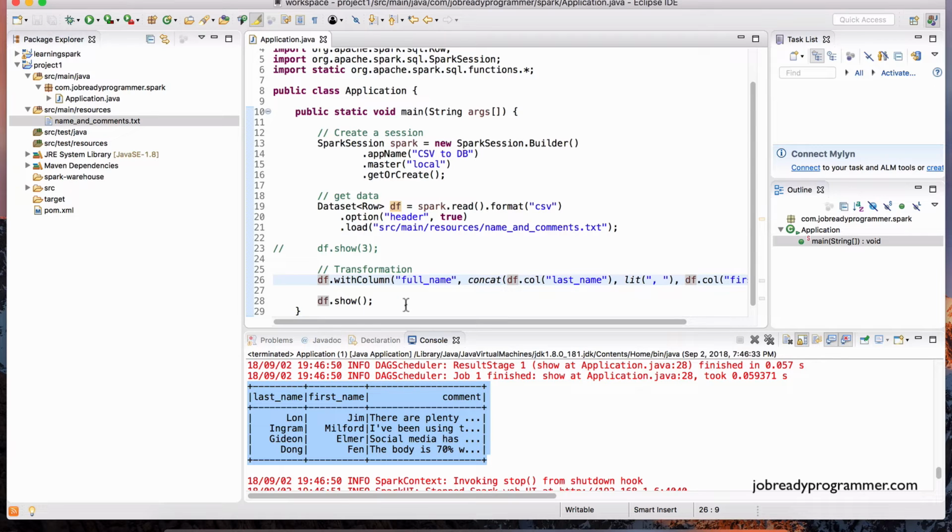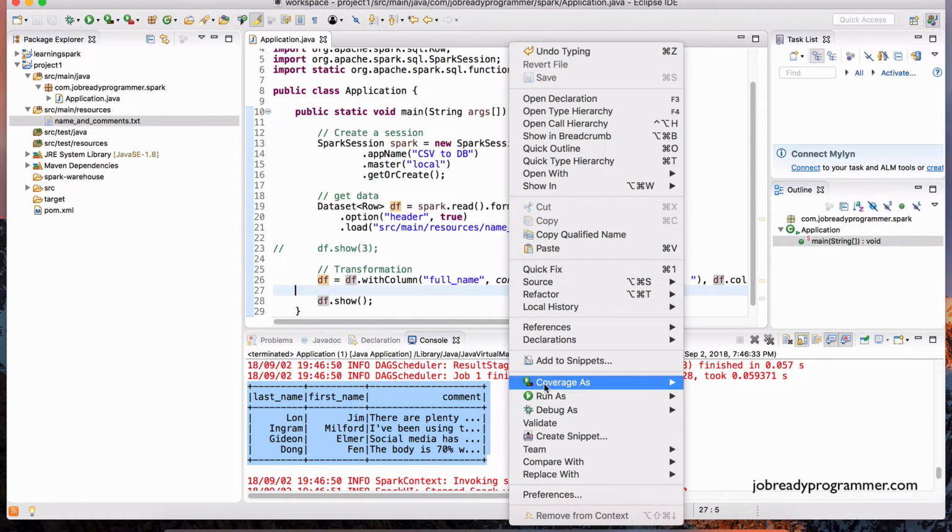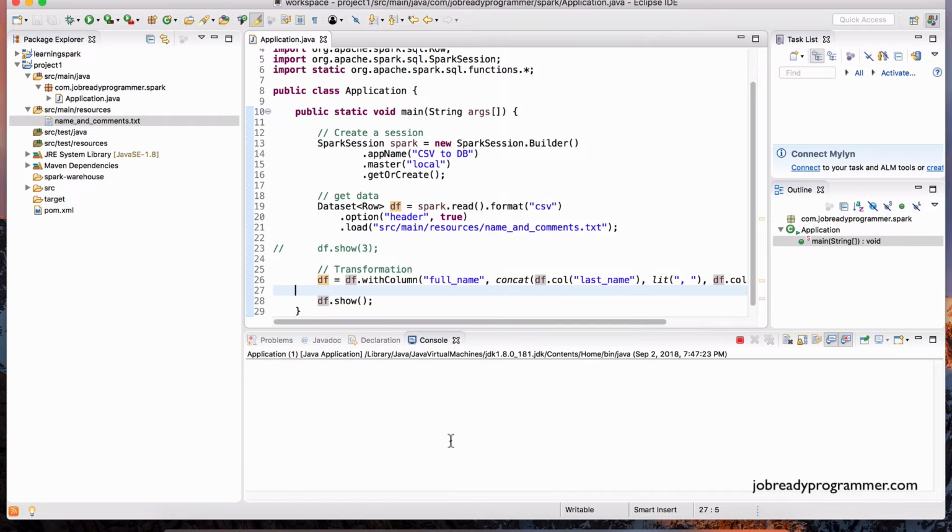What we need to do is assign it back to the df like that. And now this is officially a transformation. We are transforming the data in the data frame object. So now if I right click and run as, you will see the new column.